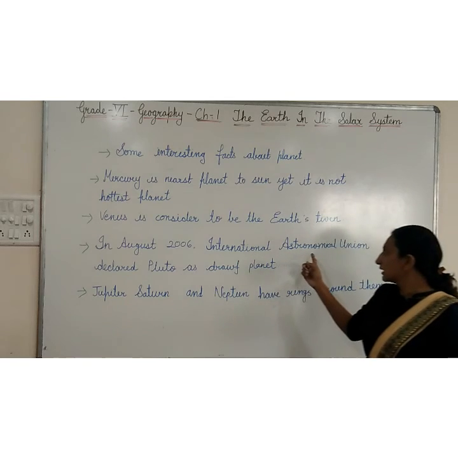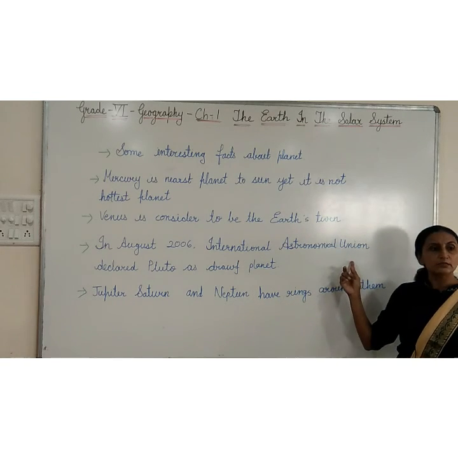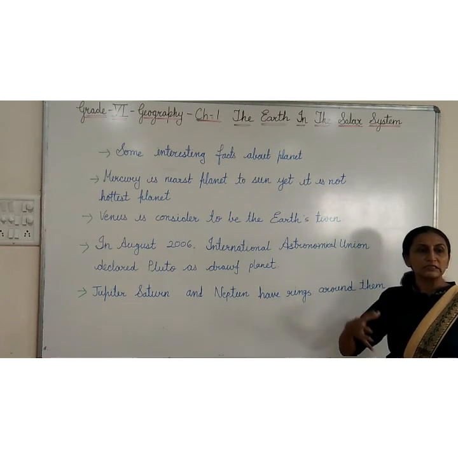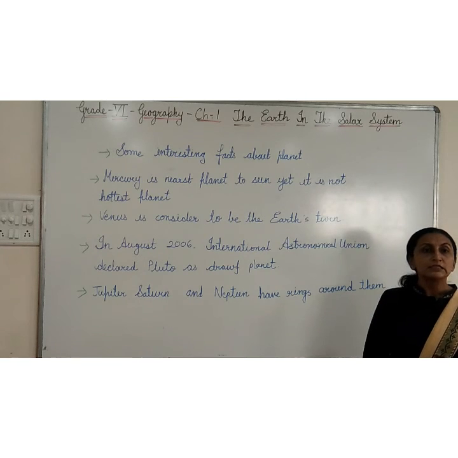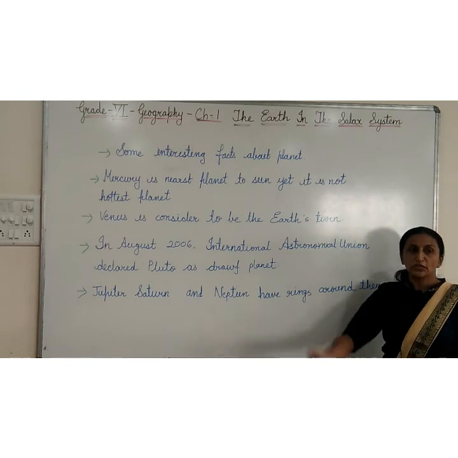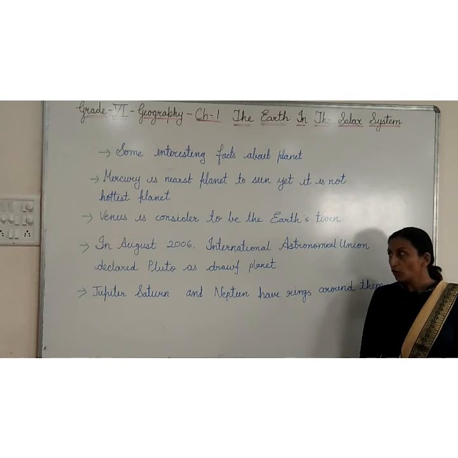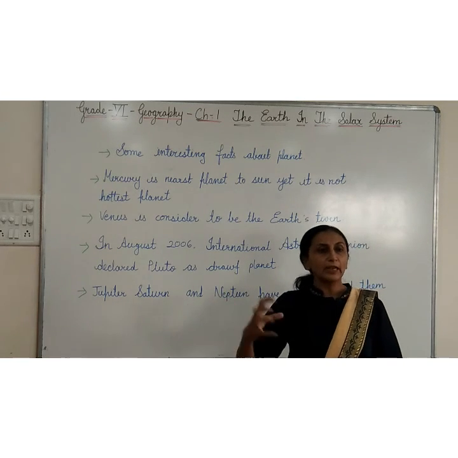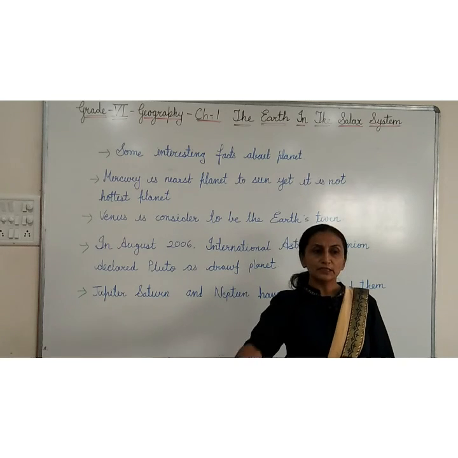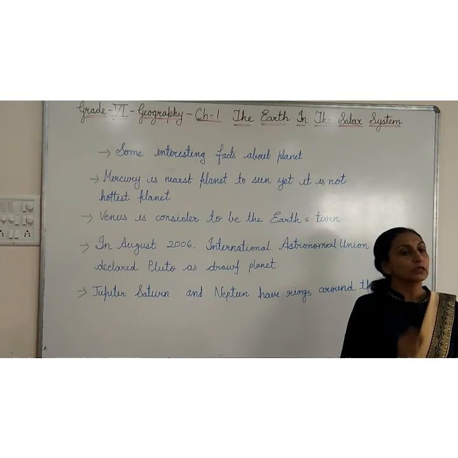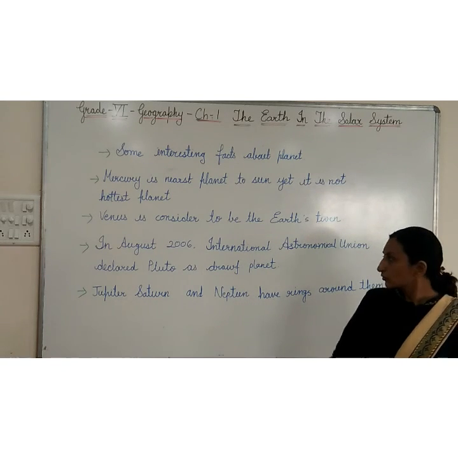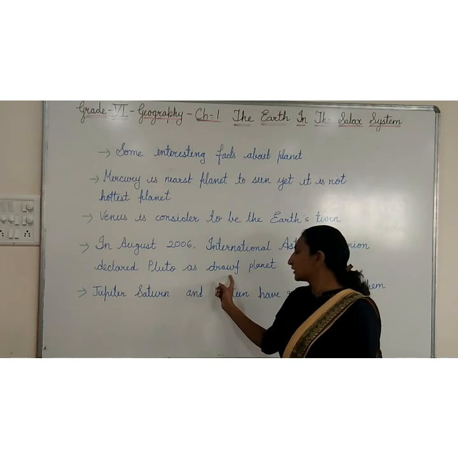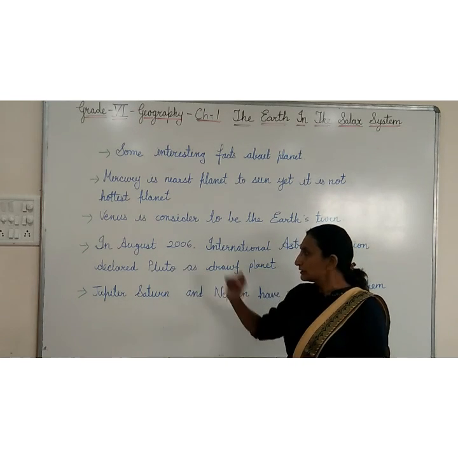Because the International Astronomical Union is doing continuous studies and research related to space and all the celestial bodies. They found that some things in Pluto are not like a planet and it is counted as other celestial bodies, not as a planet. So they declared Pluto a dwarf planet from 2006.